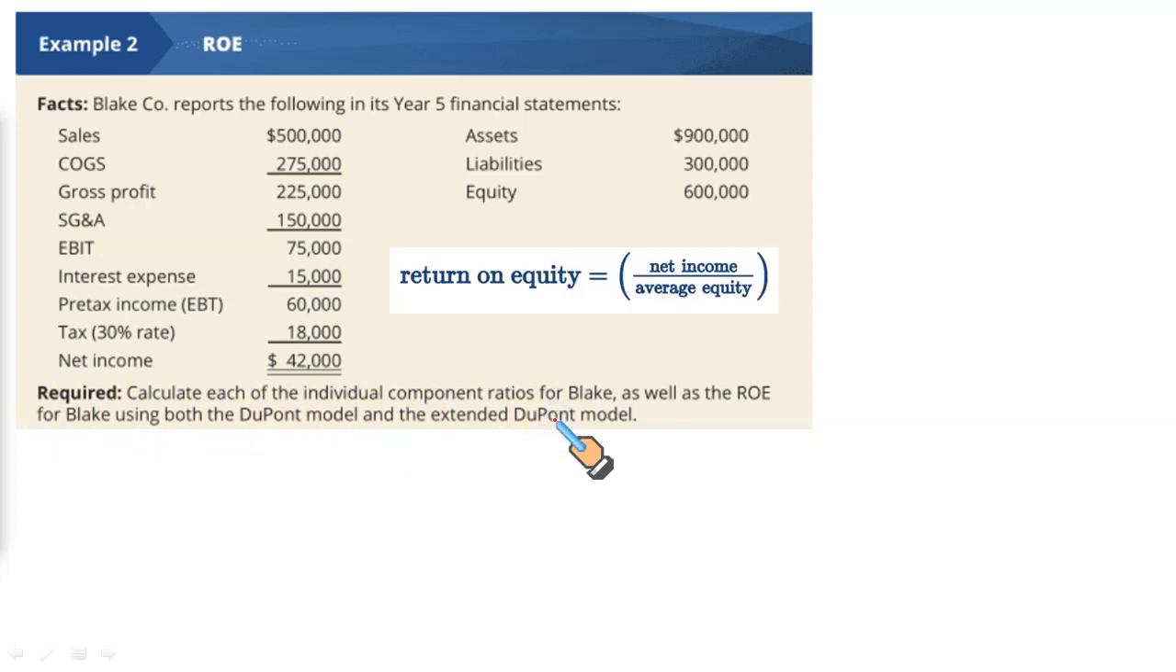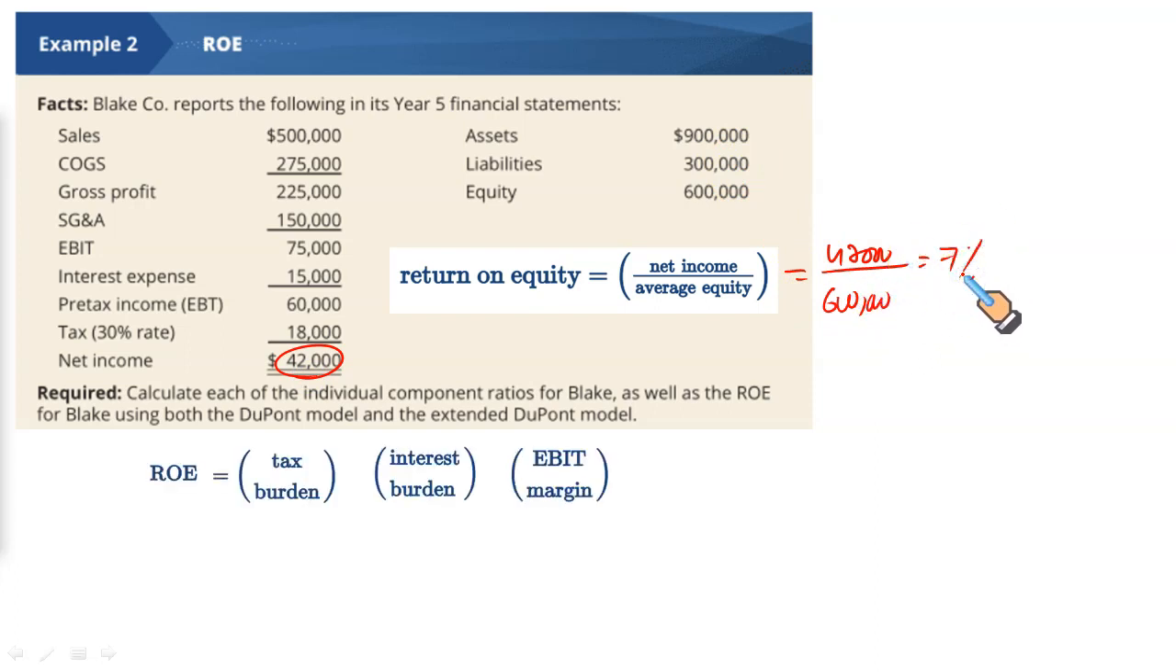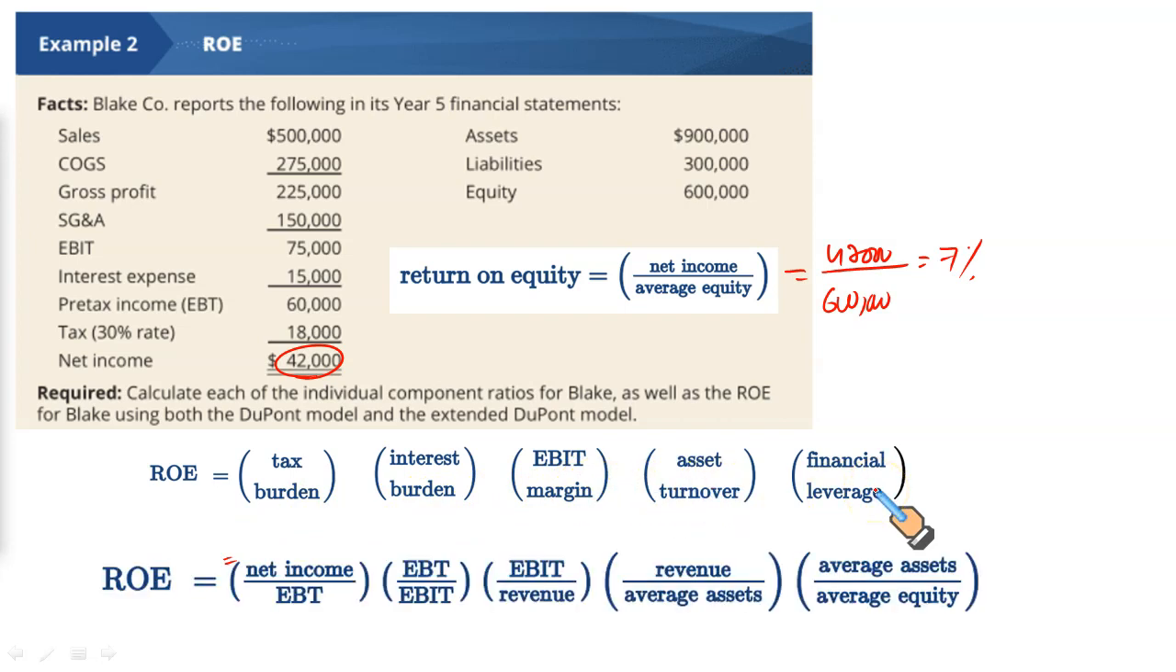So if you just calculate return on equity directly using the numbers here, 42,000 would be the net income in the numerator, and equity $600,000. So that gives you 7%, right? If you break down the ROE into its components, let us do it: tax burden, interest burden, EBIT margin, assets turnover, financial leverage. Let's do them all. Okay, so net income, here we have 42.